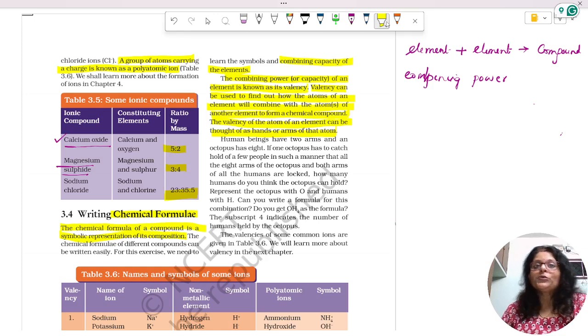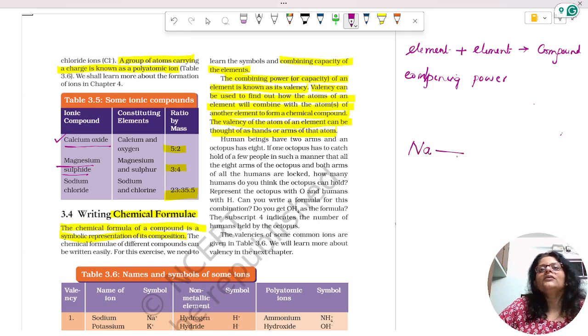If you say about octopus, how many hands has it got? It has got 8 hands. In the case of octopus, it will be giving its 8 hands. If other insects, there are 6 hands or legs, they will be giving out all the 6 hands or legs for combining. Okay, similarly, this valency of an atom, if you say sodium atom,